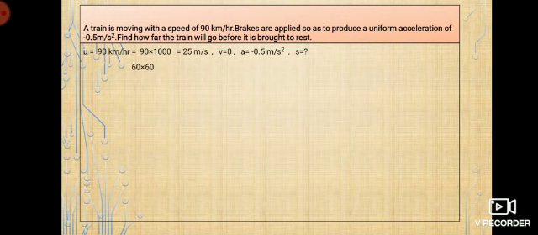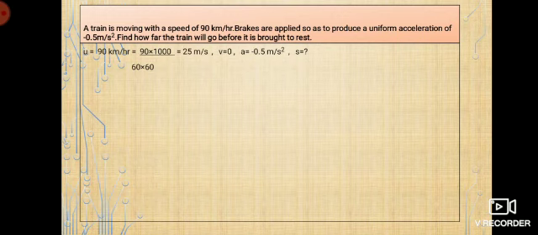The second one is s is equal to ut plus half at square. There you need time. Is this problem talking about some time here? No. So is there any choice for you to use the second one? No. So then I'll move on to the third. Only the equation left with me is the third equation of motion, that is v square is equal to u square plus 2as, wherein you know the initial velocity, you know the final velocity, acceleration is given, and it's easy for me to find s.